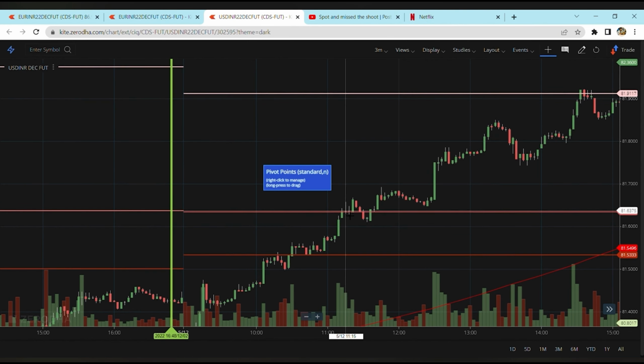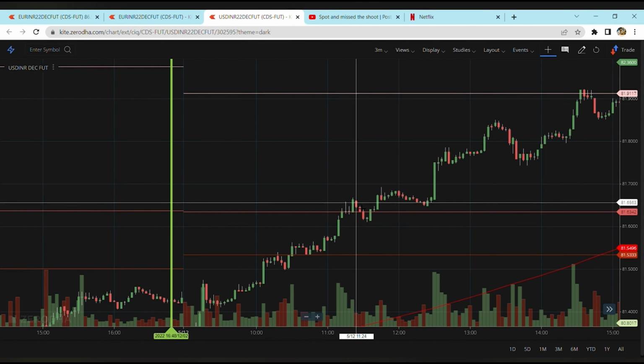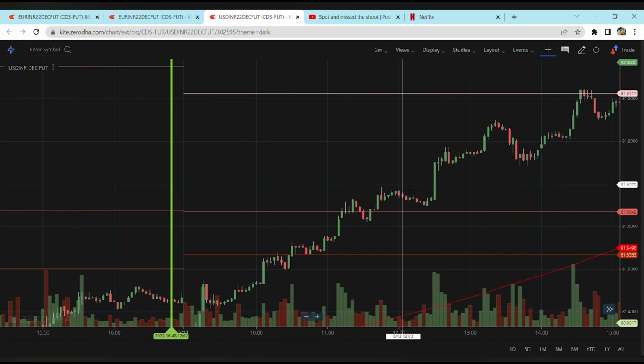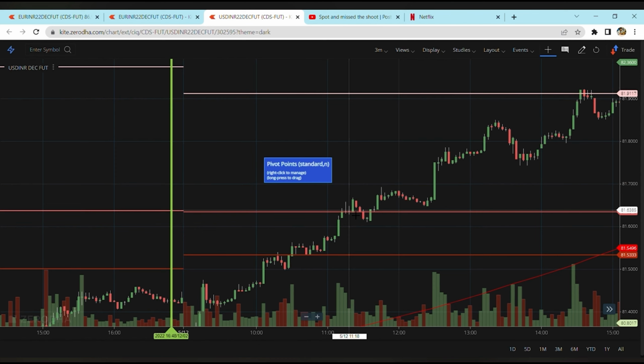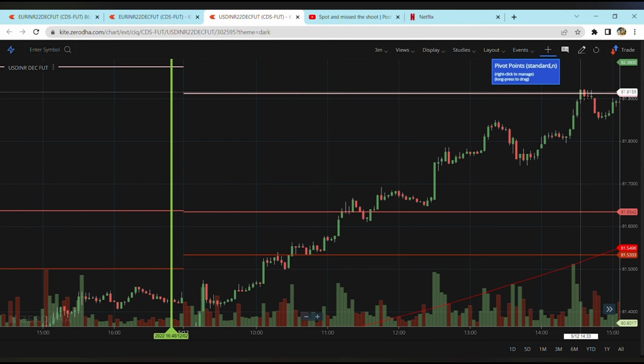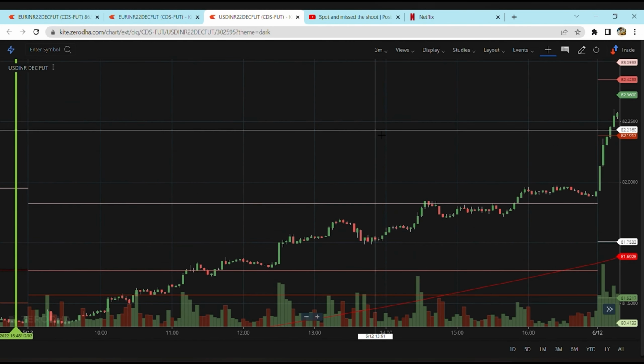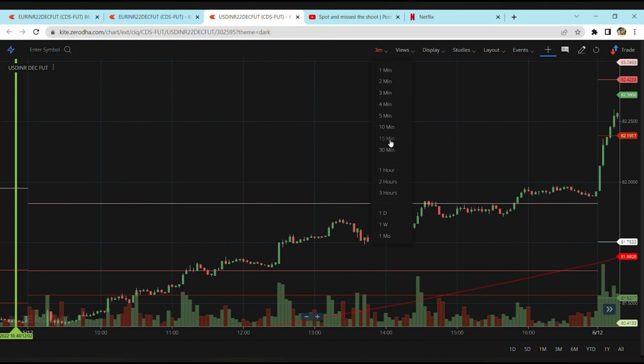The USDINR December future has been volatile, but it did go patiently. The trend started approximately at 11 o'clock on 5th of December and finished the target at approximately 2:35 p.m.